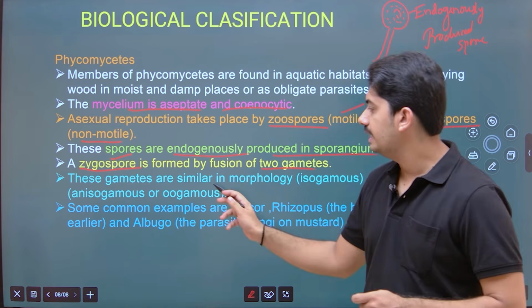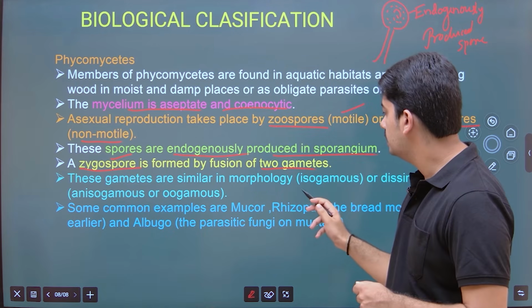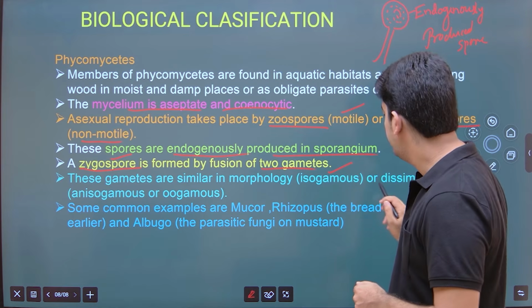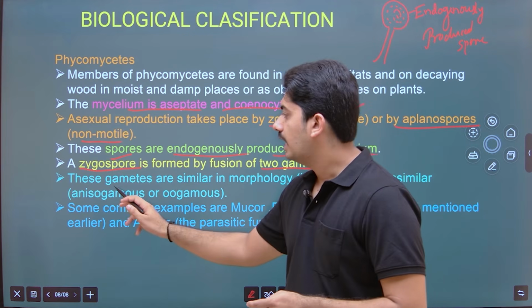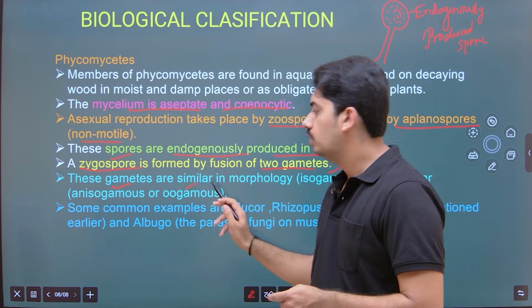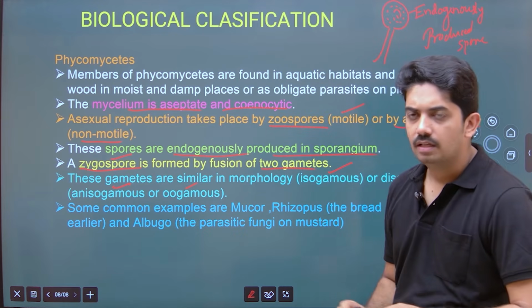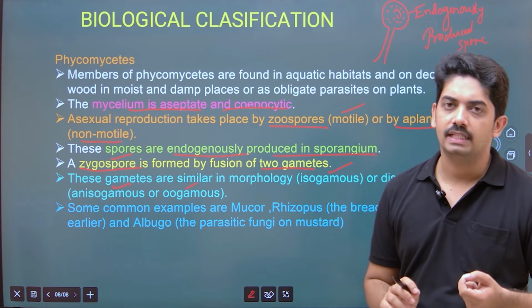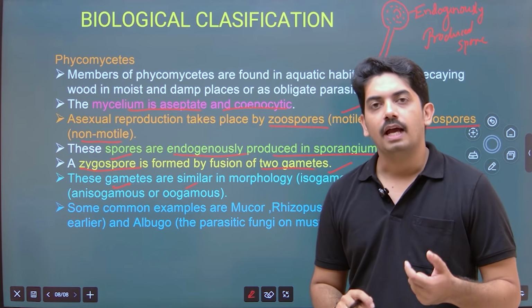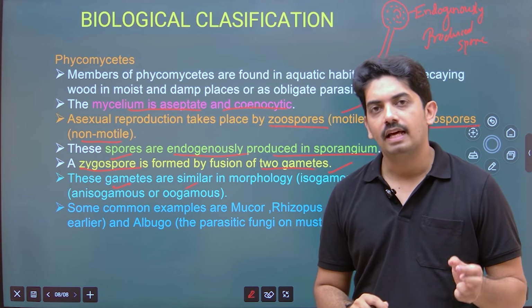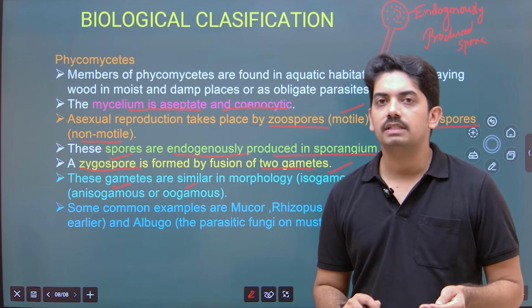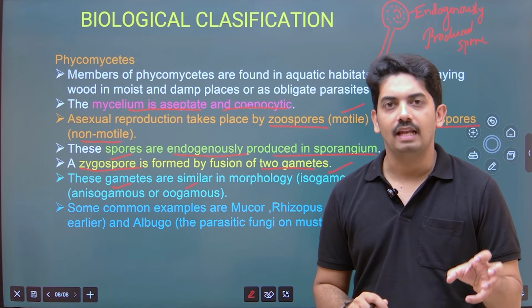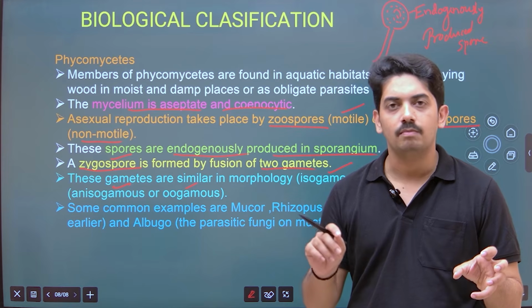So if these gametes are similar in morphology, then they are called isogametes. If dissimilar, they are either anisogamous or oogamous type. All these things are basics. Isogamous means gametes are of similar size. Anisogamous means one large, one small. Oogamous means one is static and large, another one is small and motile.